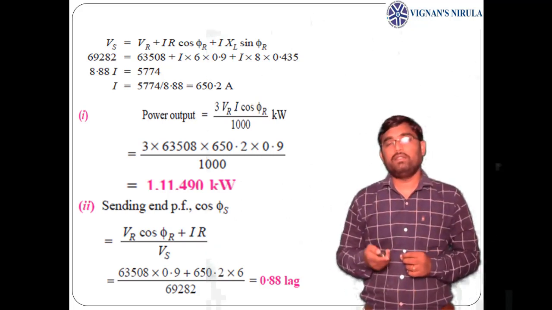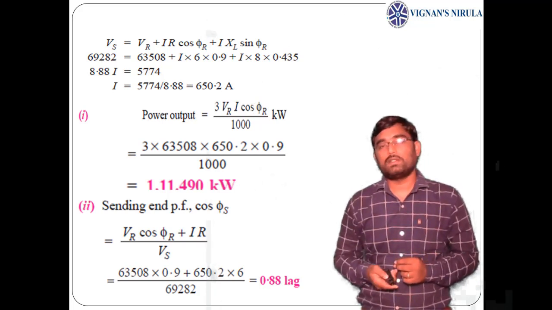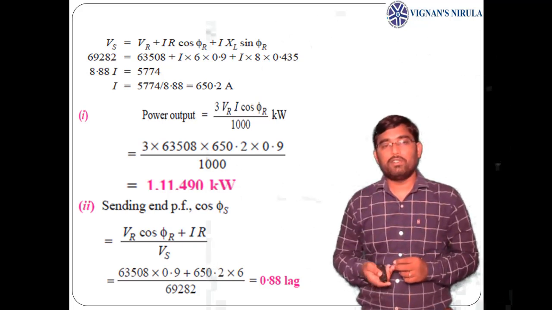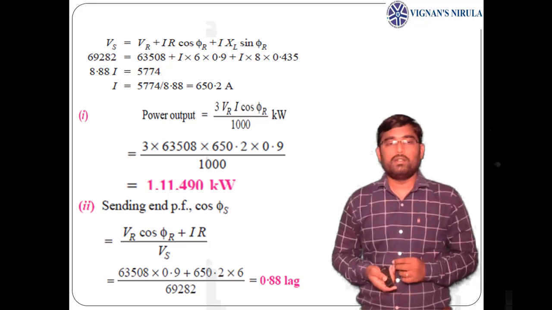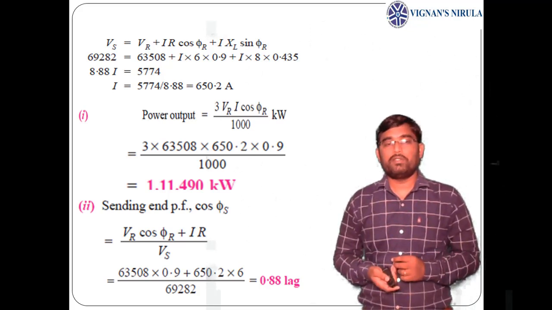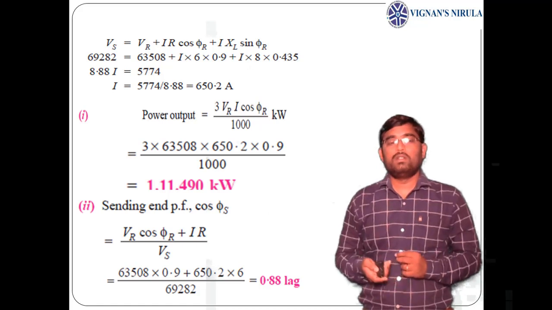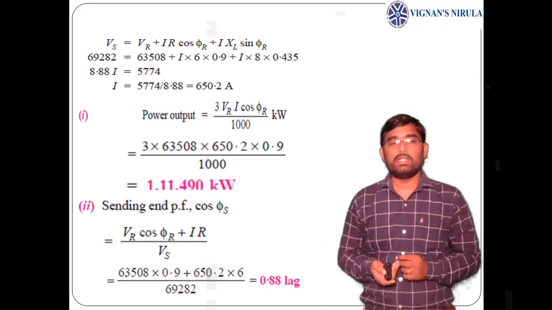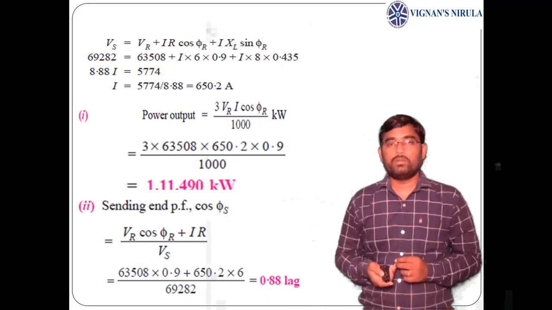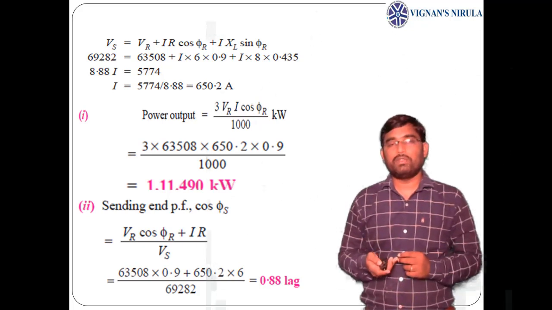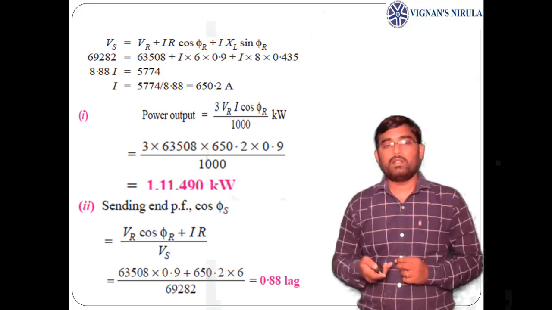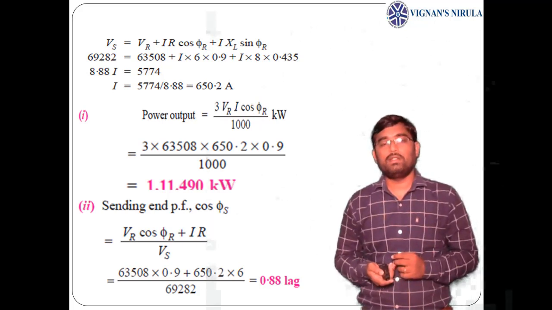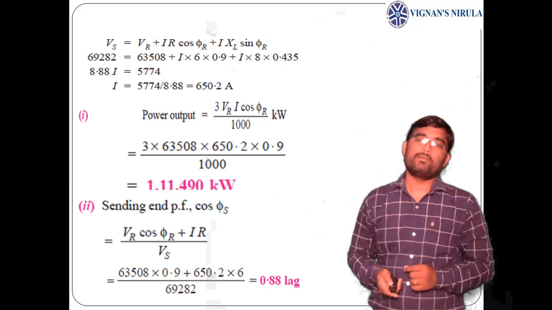Now power output is 3 VR IR cos phi r by 1000 kilowatts. Here I am mentioning kilowatts, that's why I have taken 1000 in the denominator. If it is not taken, it will be obtained in watts, which is obtained as 111,490 kilowatts. Now sending end power factor cos phi s, we have the formula as VR cos phi r plus IR by Vs. So VR is 63,508 into cos phi r 0.8 plus I, which is 650.2, into 6, by Vs, which is 69,282. From this, sending end power factor is 0.88 lagging.